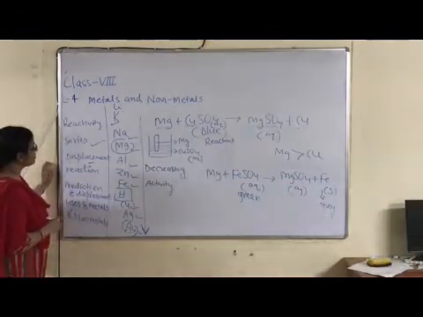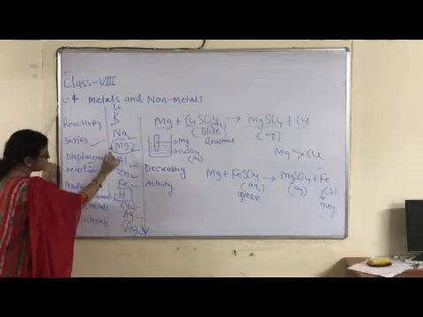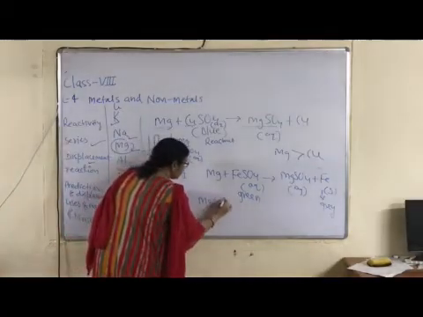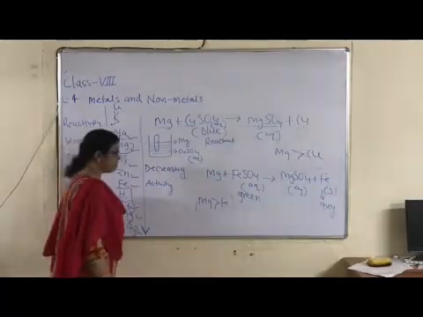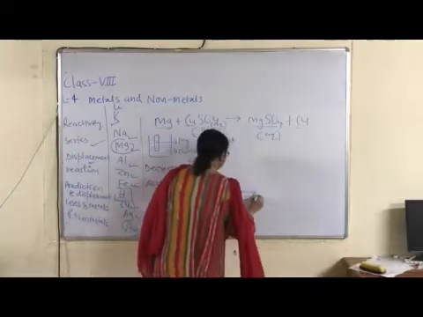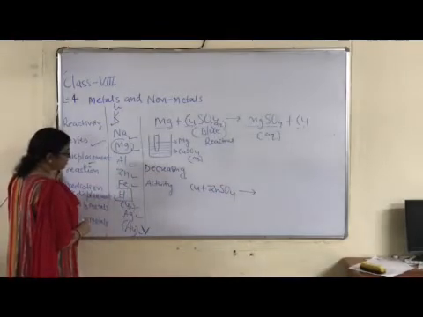Okay, why is this displacement possible? Magnesium and iron, which metal is more reactive? Magnesium, right? So this displacement is possible. Okay children, next one. In this case, this reaction is not possible, right?